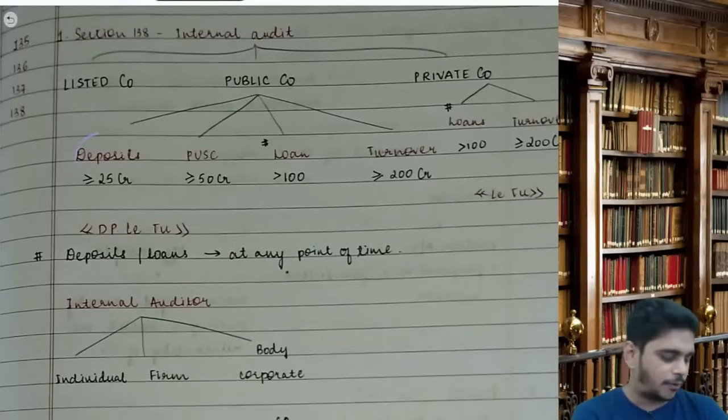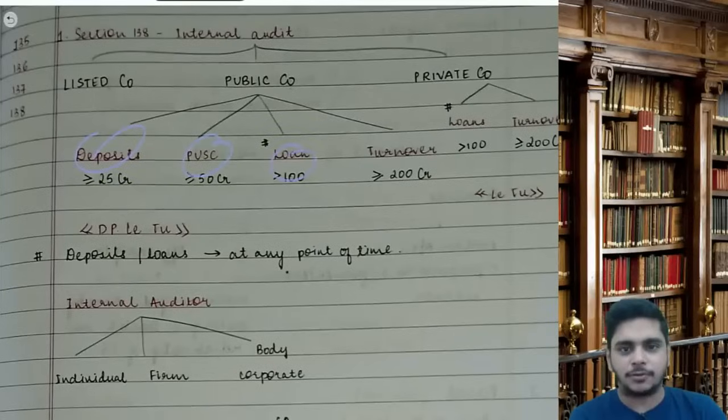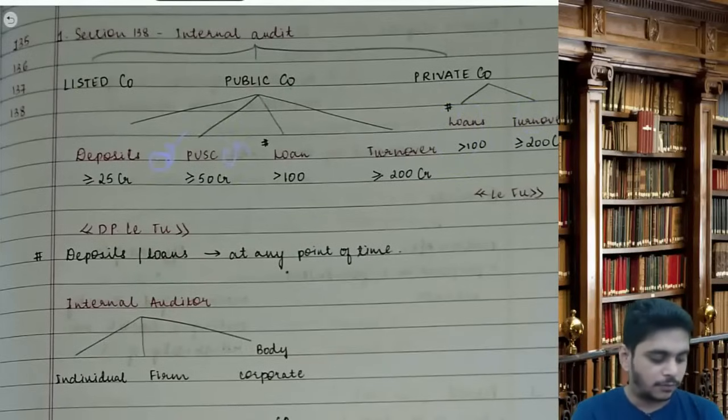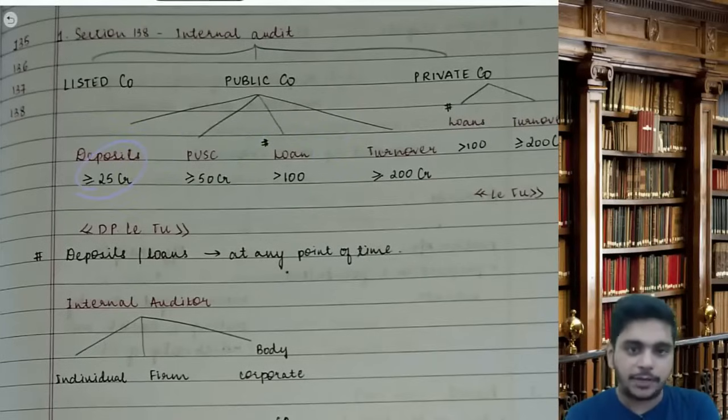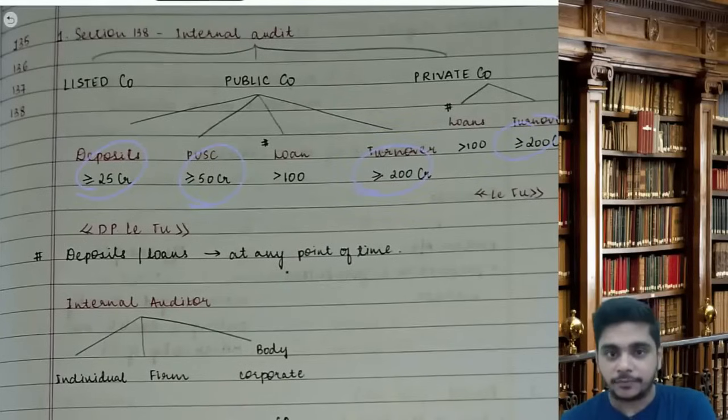DP-LE2. D is deposits, P is paid up share capital, L is loan, T is turnover. The figures are 25, 50, 100, 200. In case of a private company, the figures are LE2, loans and turnover. Loans or turnover. All the figures are or. Minimum 25, minimum 50, minimum 200, minimum 200.